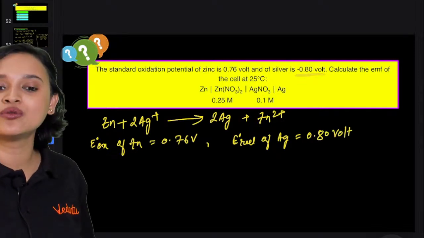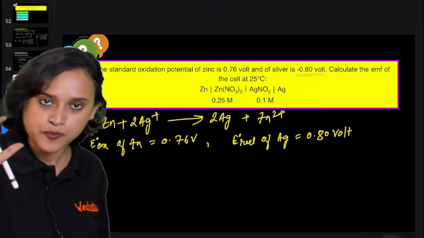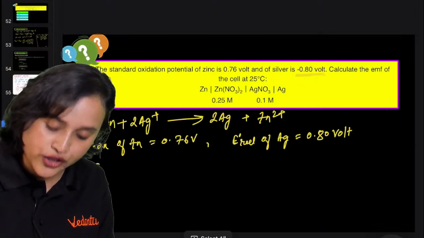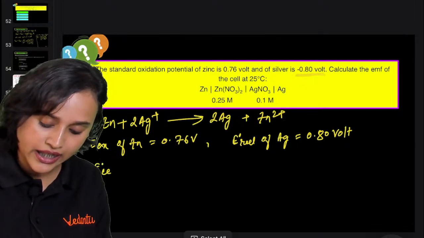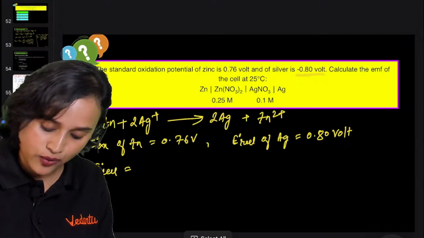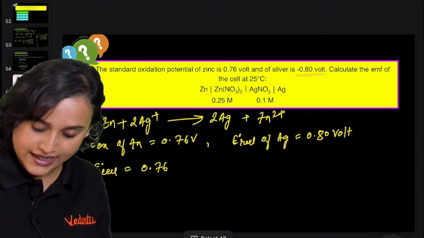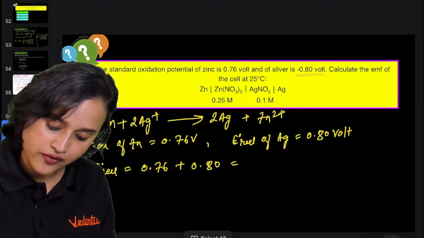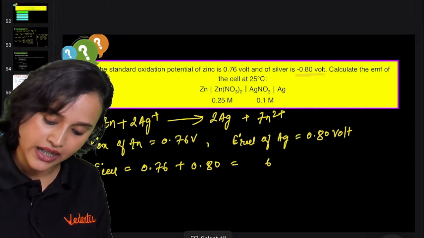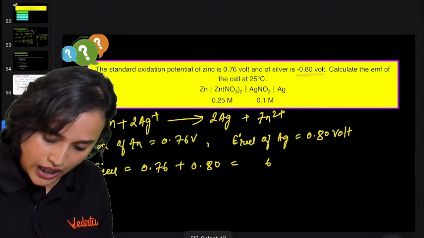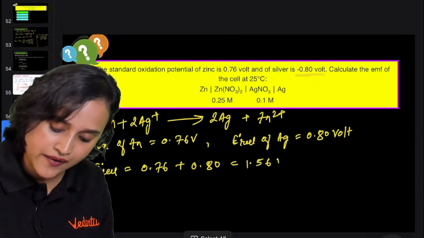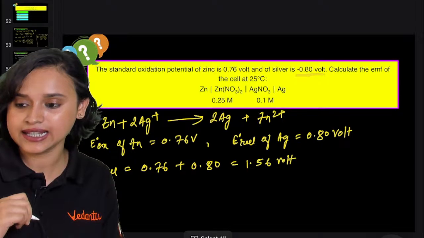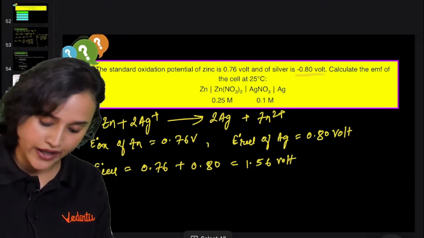All you are going to do is change the sign. Now we are going to calculate E0 cell. E0 cell is equal to 0.76 plus 0.80, that means 1.56 volt, everyone. Is that right, guys? Yes, 1.56 volt. Very good.